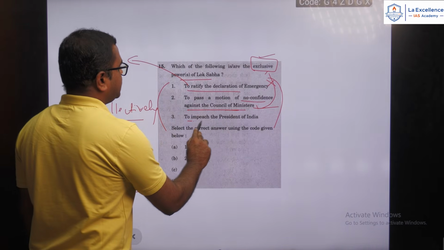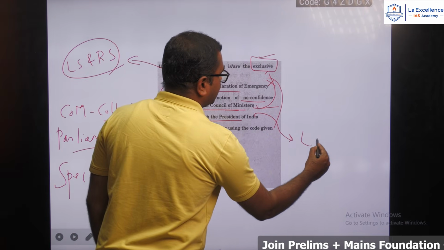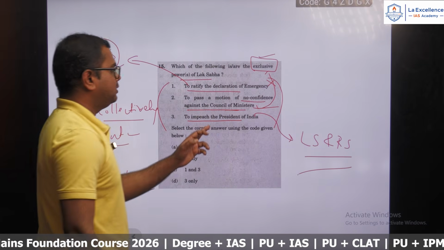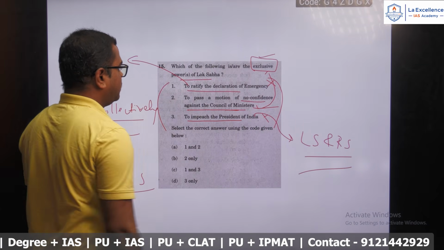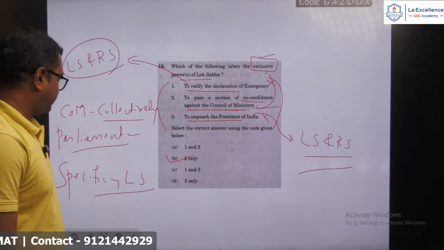Next, to impeach the President. Again here, to impeach the President, it can be done by both the Lok Sabha as well as the Rajya Sabha, and that is why this is not the exclusive power of the Lok Sabha. So the correct one is only 2.